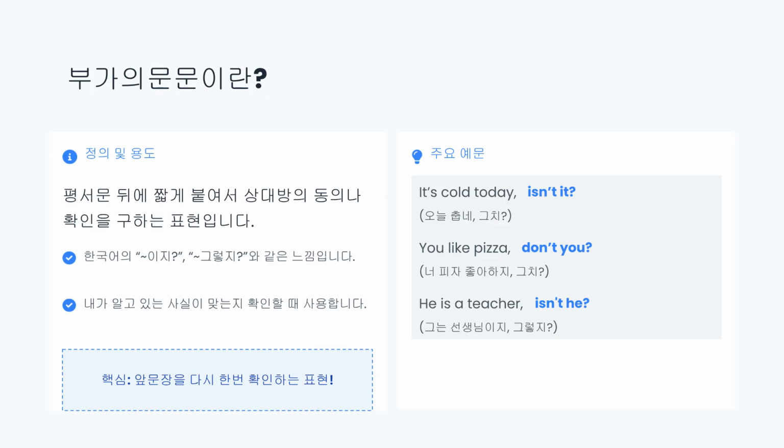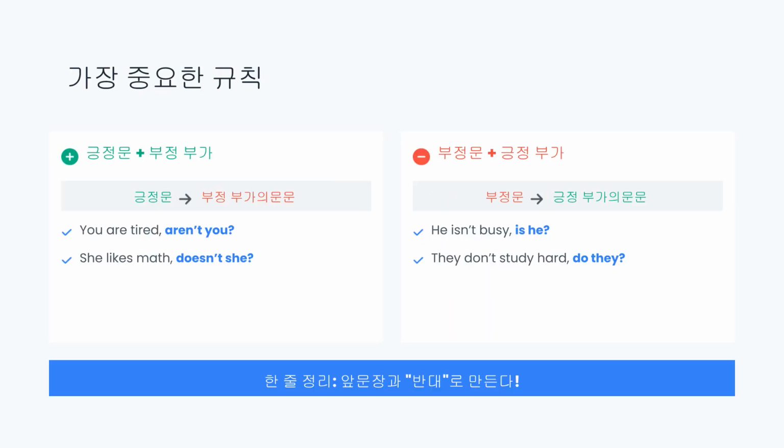The key is simply confirming the preceding statement, as seen in these examples. The most important rule for tag questions is that the tag must be the opposite of the main statement. A positive statement takes a negative tag. "You are tired, aren't you?" A negative statement takes a positive tag. "He isn't busy, is he?" Remember, always use the opposite of the main clause.